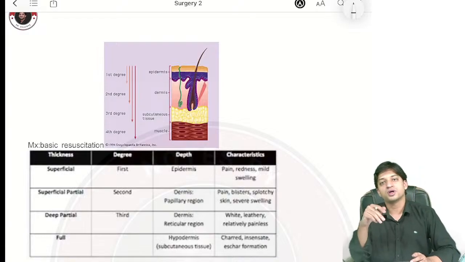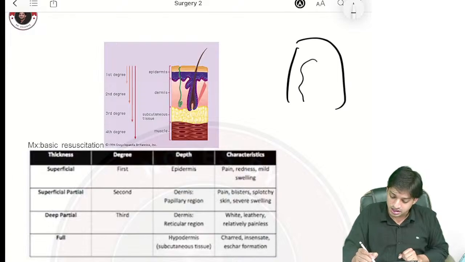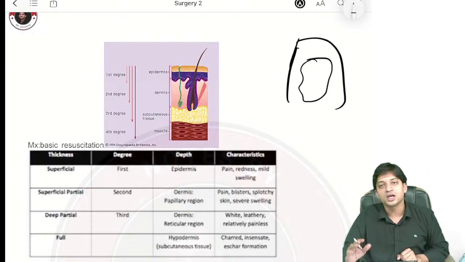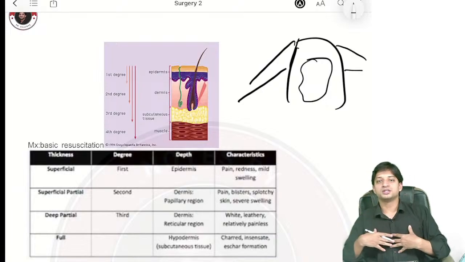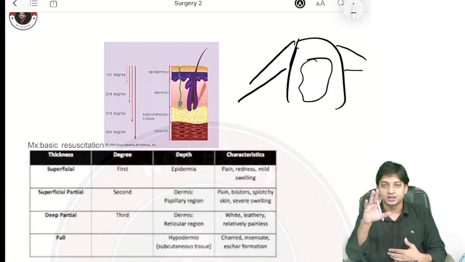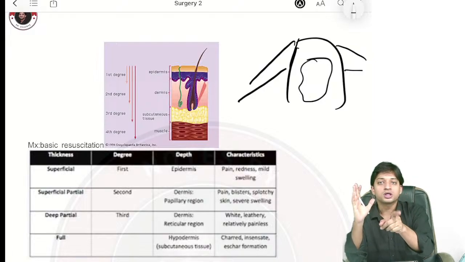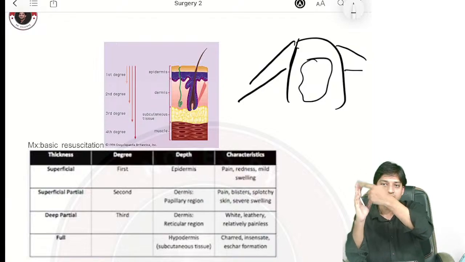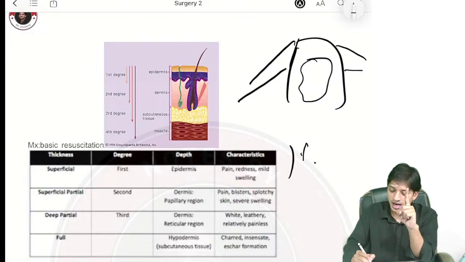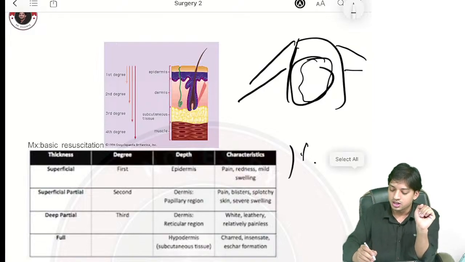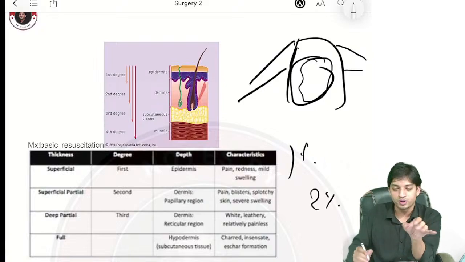Suppose in a question they give you a burn patient who has a little bit of area burned in the thorax. How will you calculate the burnt area? The entire area is not burned, only a small burn is there. Do nothing. Take a piece of paper the size of the palm of the patient, not the palm of the doctor, the palm of the patient. Draw the area of the palm, because the area of the palm corresponds to 1%, right? Then keep that piece of paper on the wound. Suppose 2 pieces of paper cover the wound, then the total burnt area will be 2%.